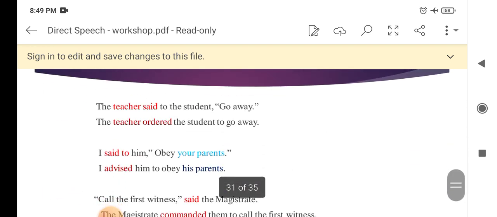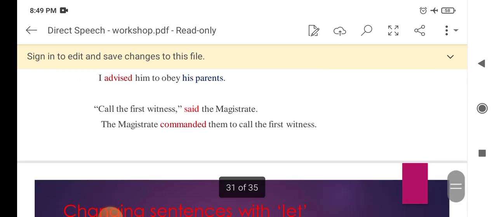See some examples. The teacher said to the student, go away. The teacher ordered the student to go away. I said to him, obey your parents. I advised him to obey his parents.